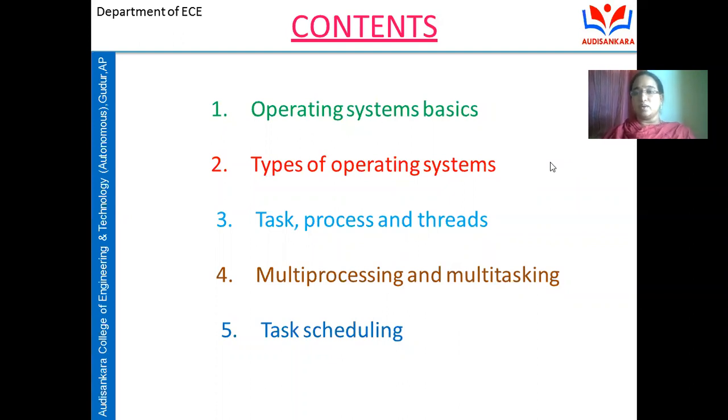In that we are going to discuss each responsibility of the operating system, belonging to memory, process, files, directories, and input output devices.